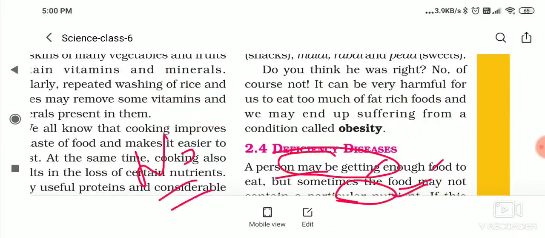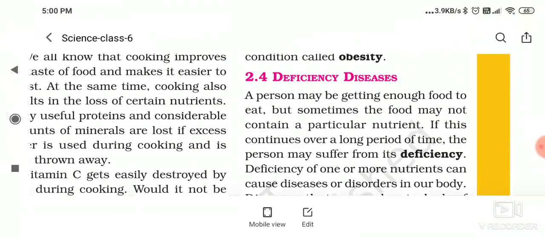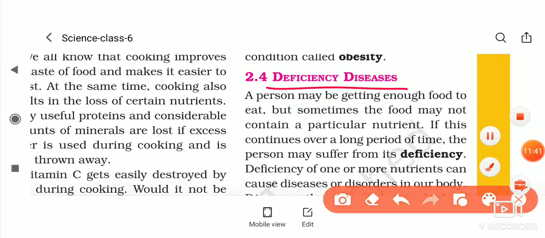And the disease is called deficiency diseases. A person may be getting enough food to eat, but sometimes the food may not contain a particular nutrient. If this continues over a long period of time, the person may suffer from its deficiency. Means आपको यदि कोई particular nutrients नहीं मिल पा रहा है, if you are not taking a particular nutrient for a longer period of time, then you suffer from deficiency diseases.